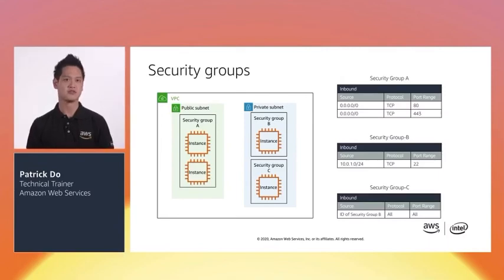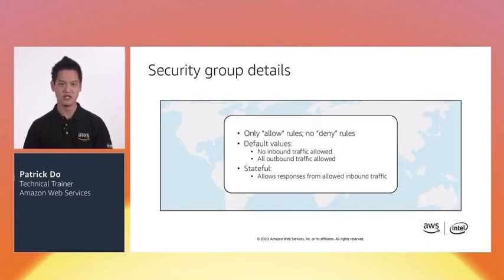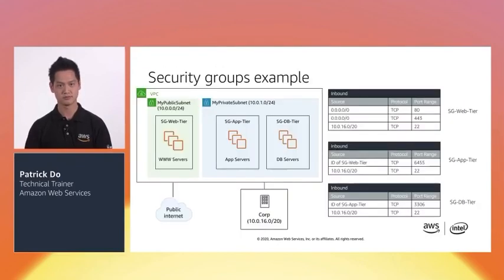Security groups. A security group acts like a virtual firewall in a VPC. It controls the traffic flow in and out of EC2 instances. The default configuration or rules block all inbound and allow all outbound traffic, but you can configure these rules as needed. Security groups are stateful, allowing outbound requests to receive inbound responses. Here, we can see an example of 3 security groups in a tiered configuration to restrict and allow traffic between the web, application, and database tiers.